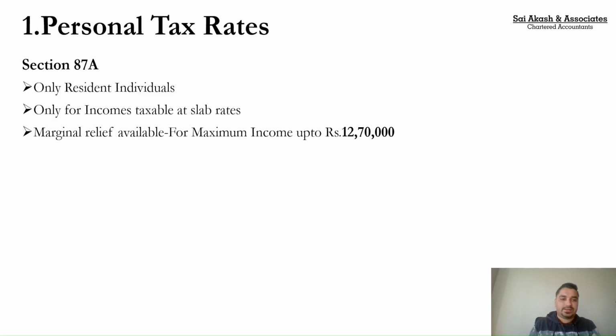Again, 87A rebate is only for resident individuals, only for the incomes taxable at slab rates. And marginal relief is available. Marginal relief's upper limit is only 12 lakh 70,000.